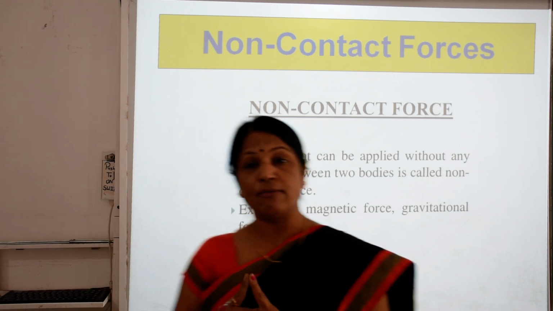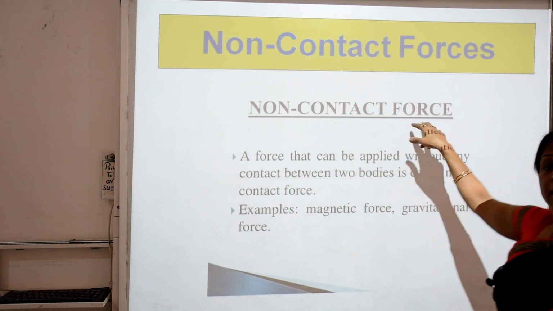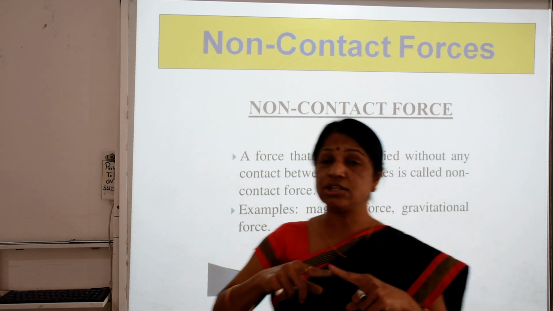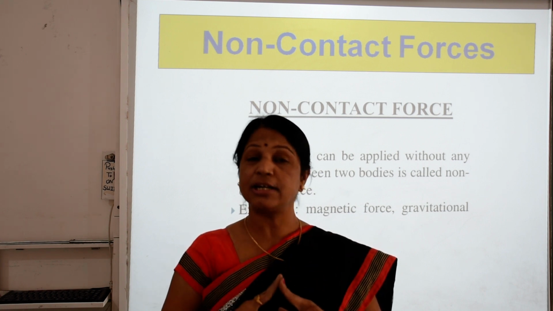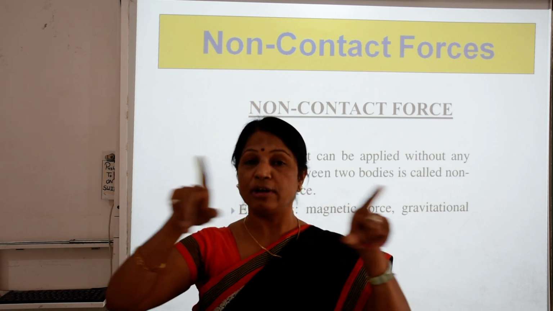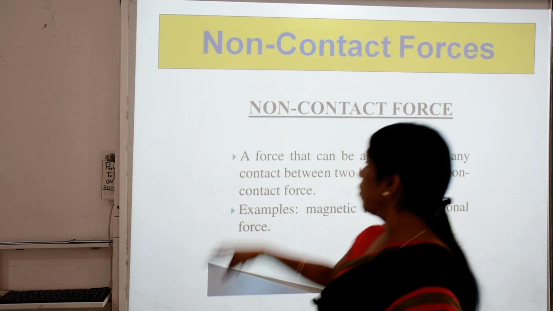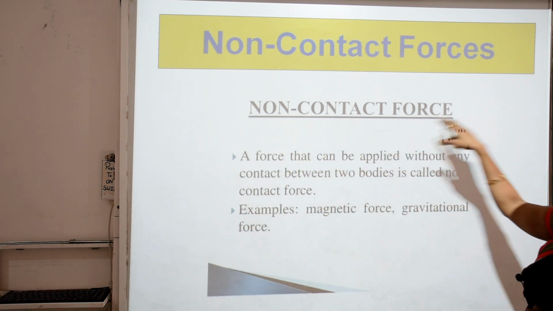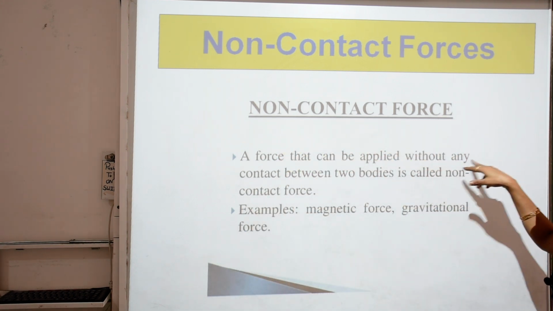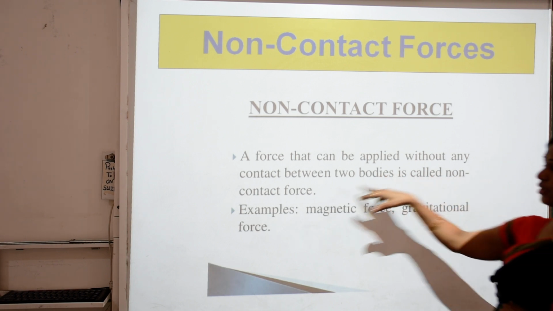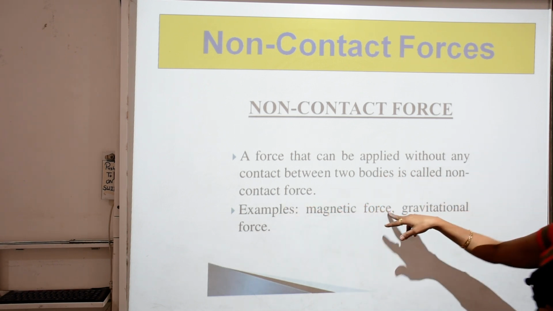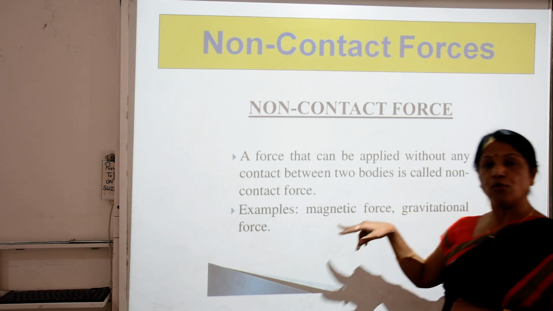Opposite poles attract, and the same poles repel. It is called the non-contact force. A force that can be applied without any contact between the two bodies is called the non-contact force. Examples are the magnetic force and the gravitational force also.